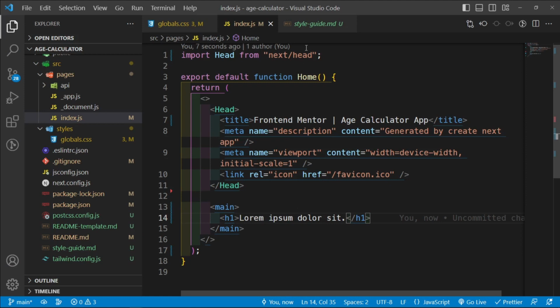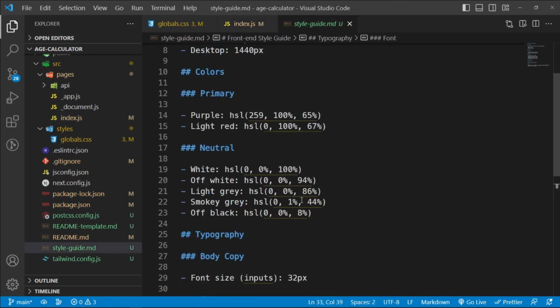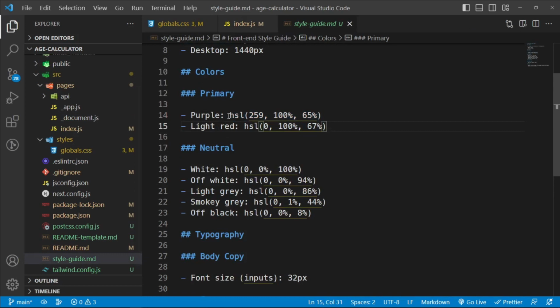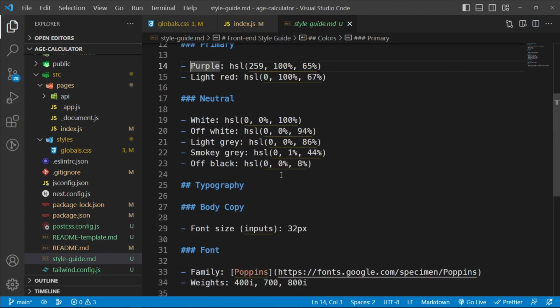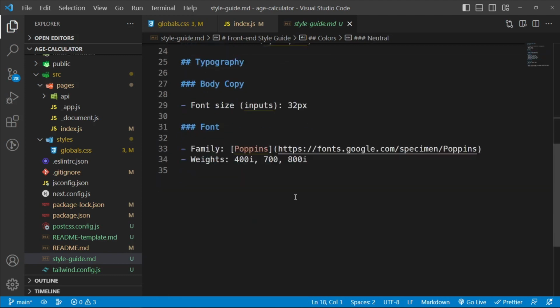So that we can begin to work with what we can actually see on the screen. And then here we know that we're going to need the purple. Purple is going to be our main color, and I'm just going to use the tailwind version of it because it is really close to this purple. Light red, we're going to use the tailwind version for light red as well. My train of thought is disappearing. We can just use tailwind for all these colors, it's okay. And then for the inputs, we know that the size for the inputs is going to be 32 pixels, so we're going to make that as well.